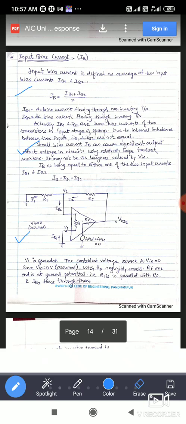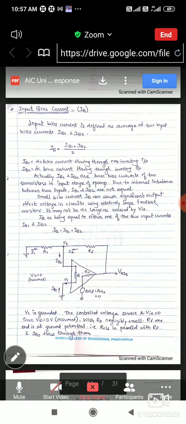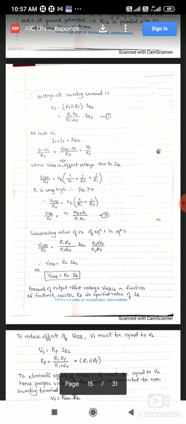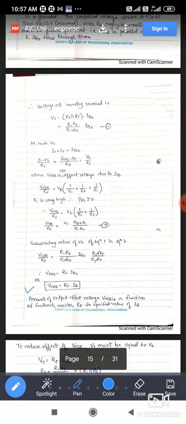Then we saw the output voltage expression when input bias current exists at the two input terminals: VOIB is equal to RF into IB.